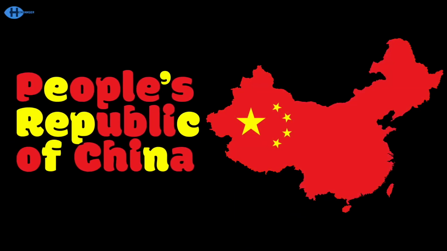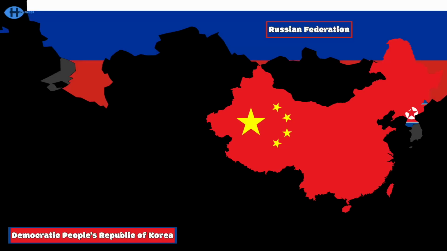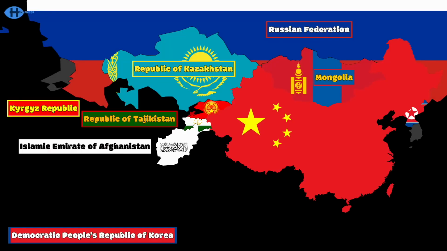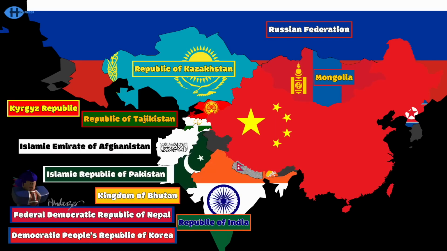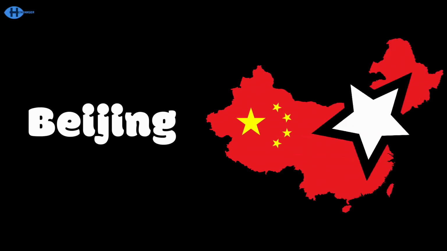The People's Republic of China borders 14 countries that I'm about to show ya. North Korea, Russia, Mongolia, and Kazakhstan, Kyrgyzstan, Tajikistan, Afghanistan, and Pakistan. India, Nepal, Bhutan, and Myanmar. Laos and Vietnam are also not that far. The capital of the People's Republic of China is Beijing. It's where that star over there was spinning.